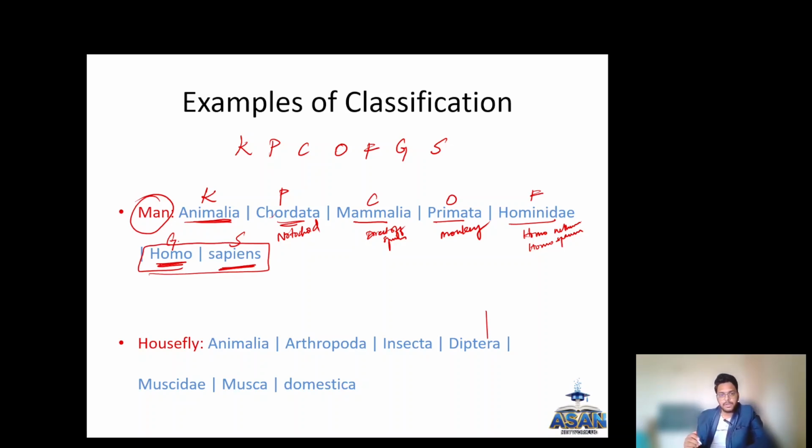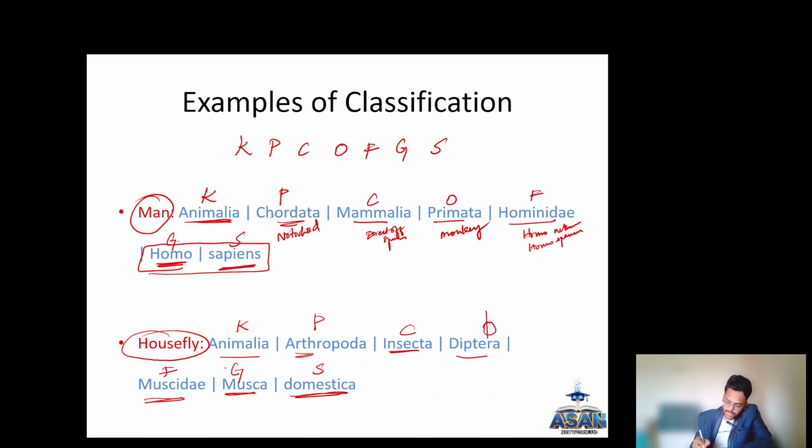So another example, take the housefly. Housefly is again included in the kingdom Animalia, but its phylum is Arthropoda, class is Insecta, and order is Diptera. Muscidae is the family, Musca is the genus, and domestica is the species. So the binomial nomenclature name of housefly is Musca domestica.